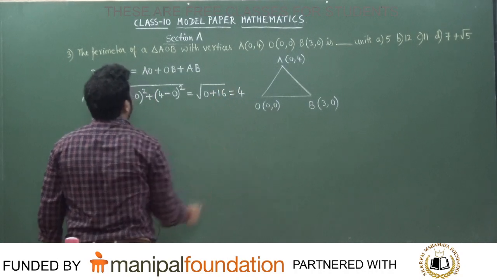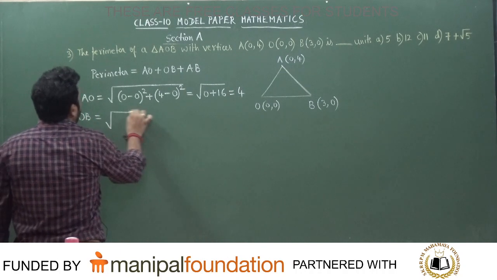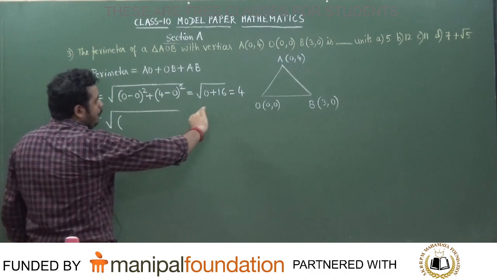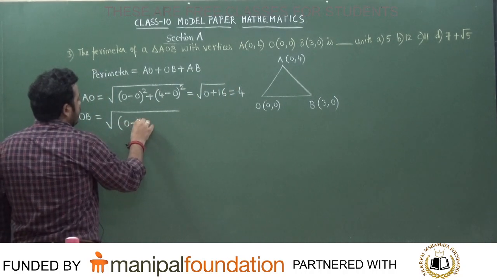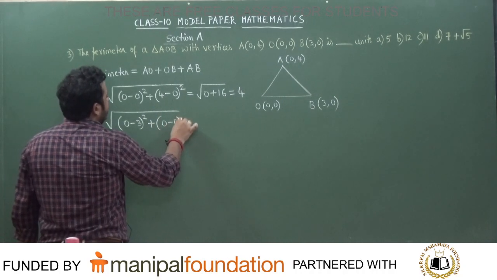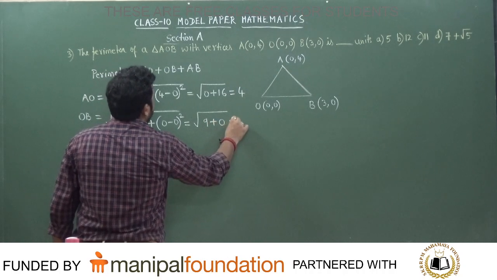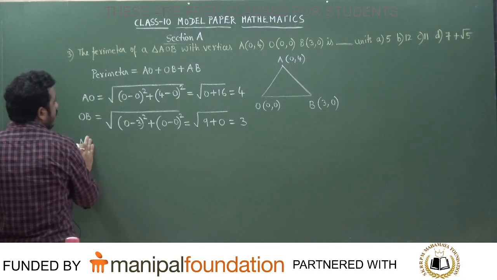equal to how much? 4. Similarly, tell me what is the value of OB? OB will be equal to how much? Take the first point. See here we did first point minus second point. Same way you do 0 minus 3 the whole square plus 0 minus 0 the whole square, that is equal to root of 9 plus 0, that is equal to how much? 3.